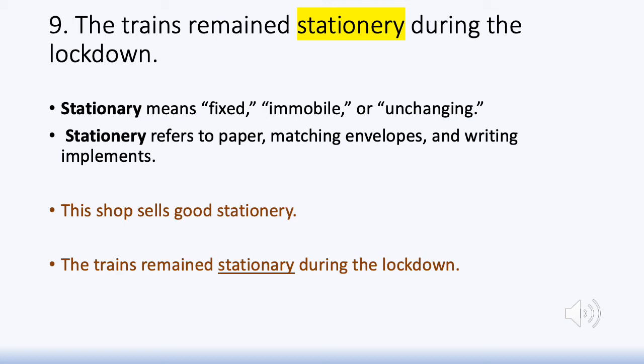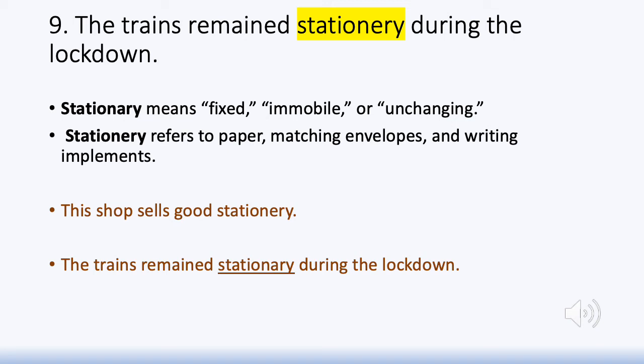It's interesting to note that the word stationery, referring to pens and books and paper and so on, was actually also spelt with an ARY, and it referred to the practice of people setting up fixed or immobile shops right outside universities in England in order to sell writing equipment.